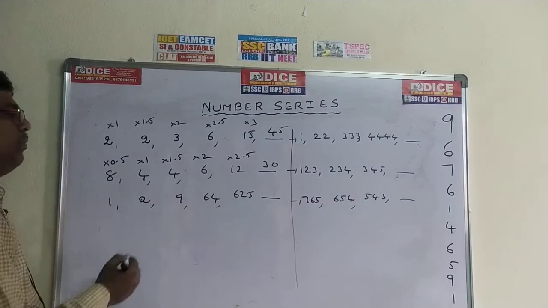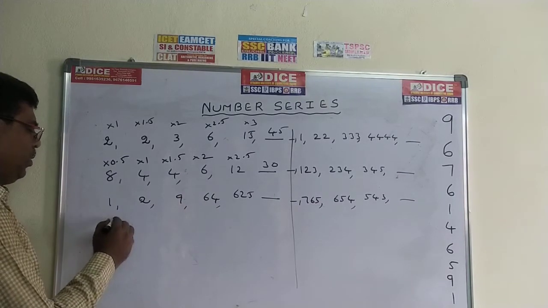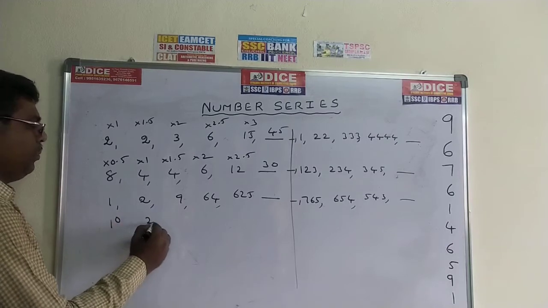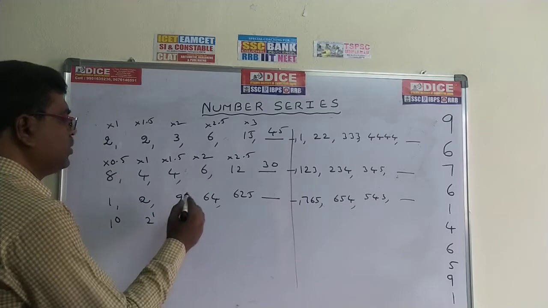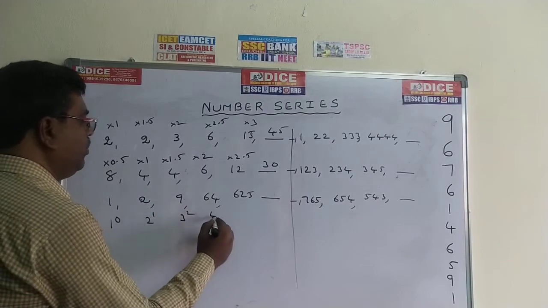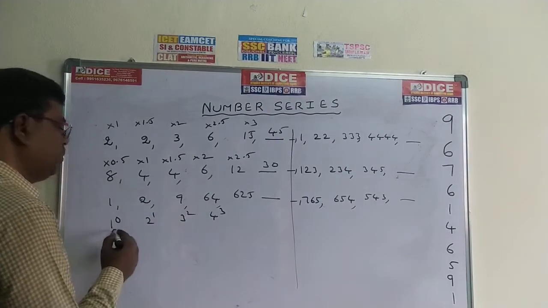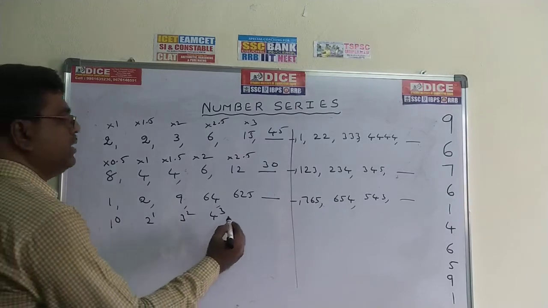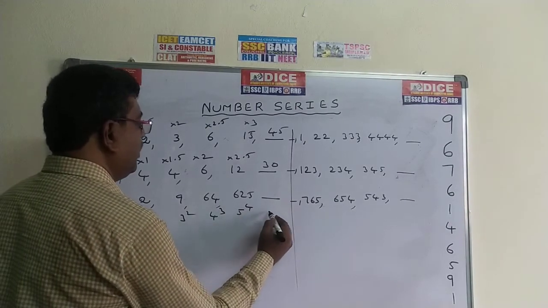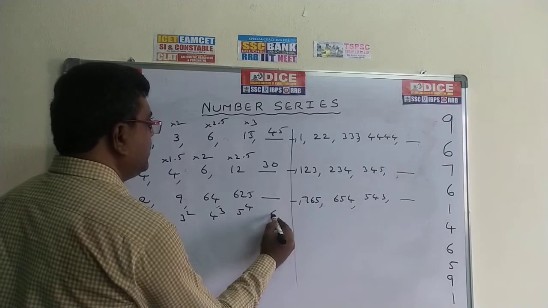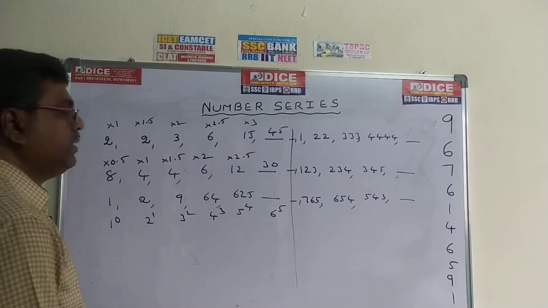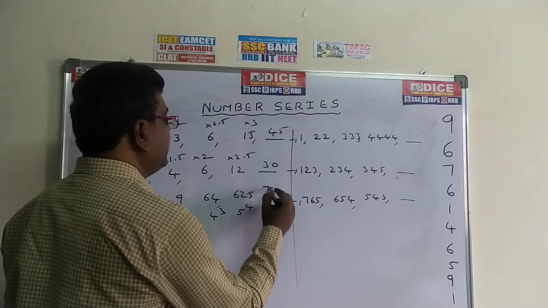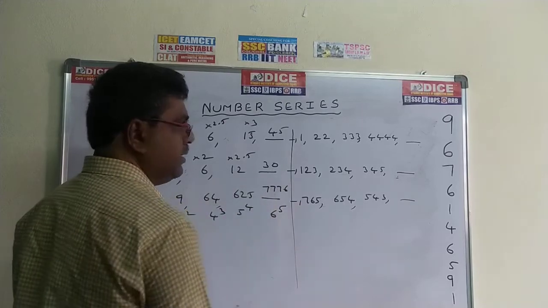Now come to this problem. 1 to the power of 0, 1. 2 to the power of 1, 2. 3 to the power of 2, 3 square, 9. 4 to the power of 3. 1 to the power of 0, 2 to the power of 1, 3 square, 4 cube. This is 5 to the power of 4. Now the next value becomes 6 to the power of 5. So what is the 6 to the power of 5 value? Nothing but 7776. This is the value.